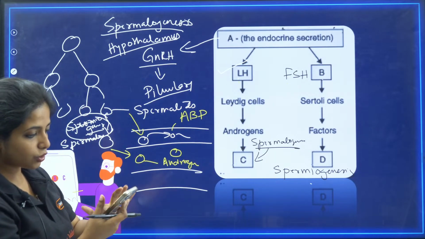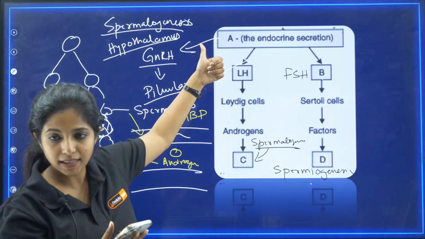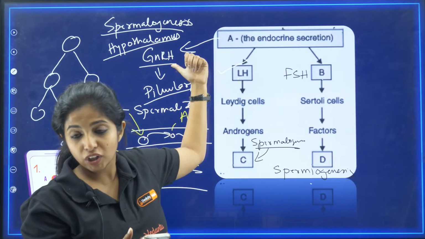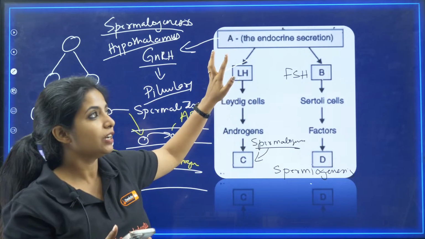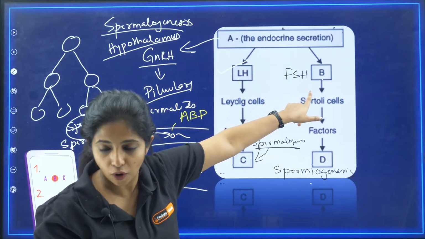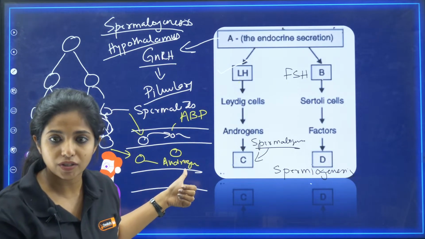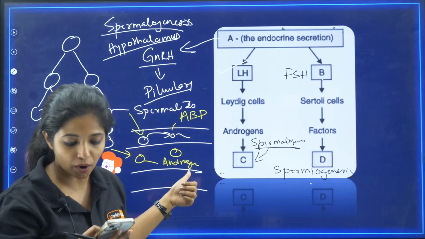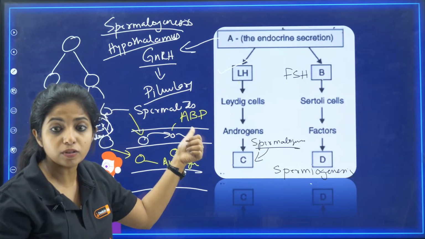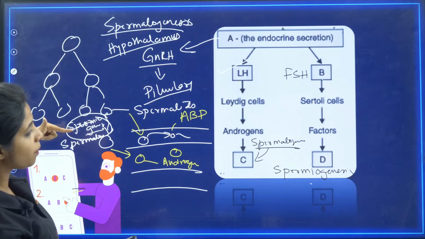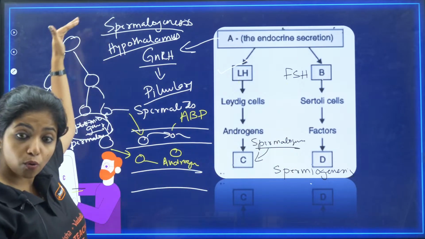So, what is the answer? This is GnRH released by the hypothalamus, and the GnRH acts on the pituitary gland. The pituitary gland releases LH, luteinizing hormone, and follicle stimulating hormone. Luteinizing hormone acts on the Leydig cells and asks them to release androgens. The major androgen is testosterone. This testosterone gets inside the seminiferous tubules and helps in the whole process of spermatogenesis, which is why C is spermatogenesis, the whole formation of sperms.